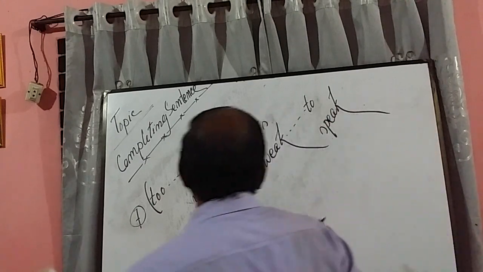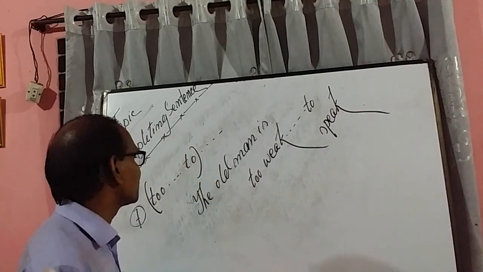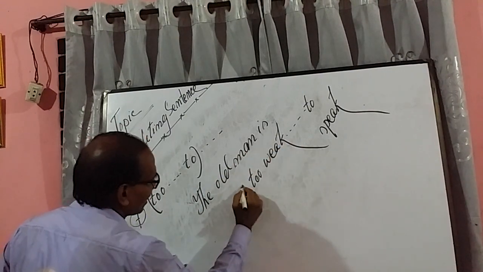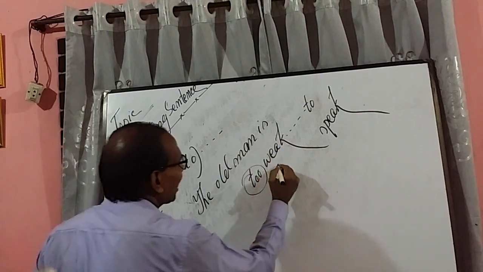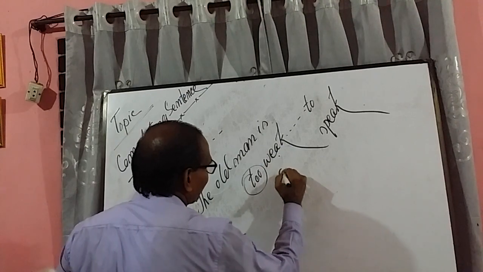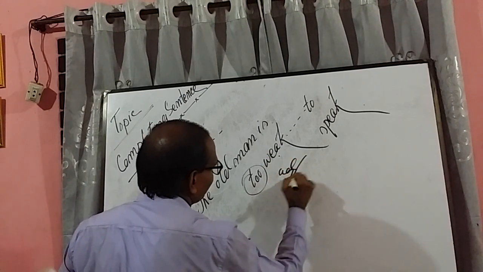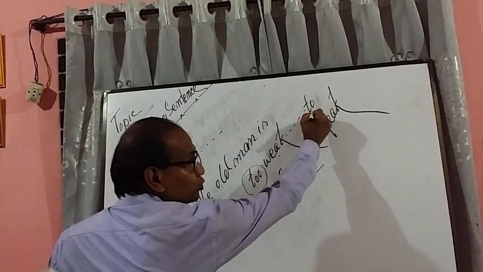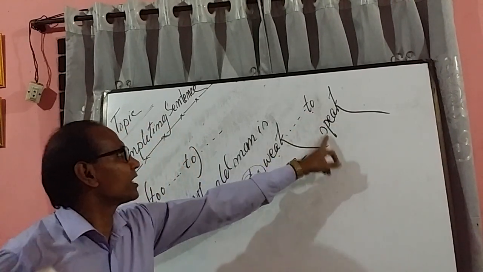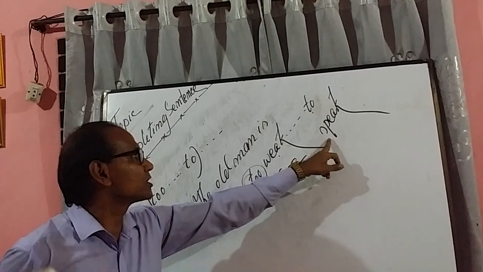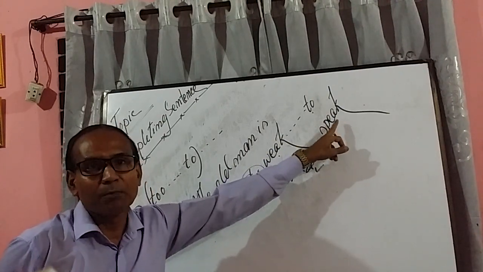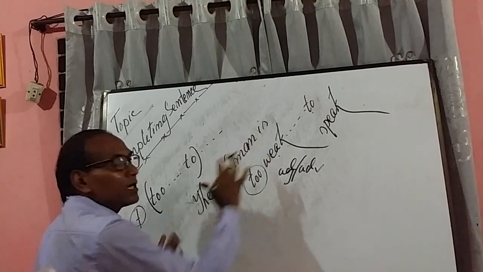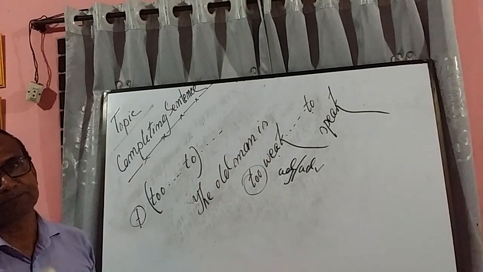One thing I should make clear to you: the old man is too weak. That means after too you will have an adjective or adverb. Then after too, it is mandatory to use the present form of a verb, maintaining consistency with the first part of the sentence.